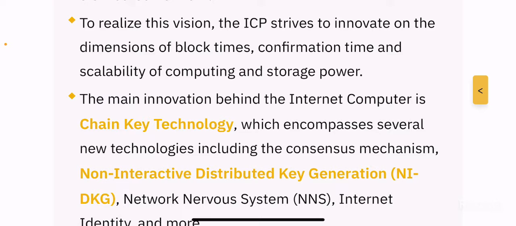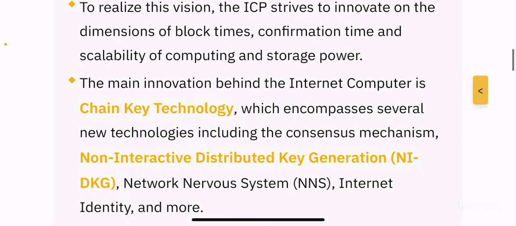But ICP aims to do that by completely redesigning block times, as well as confirmation time and scalability of the computing and storage power. So it's trying to redefine the entire way we think a blockchain works, right?